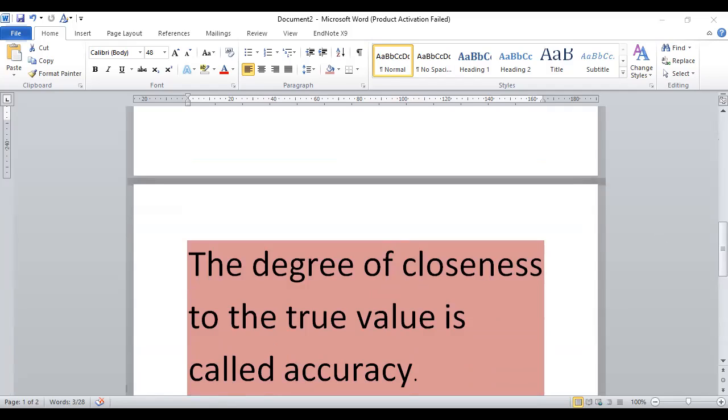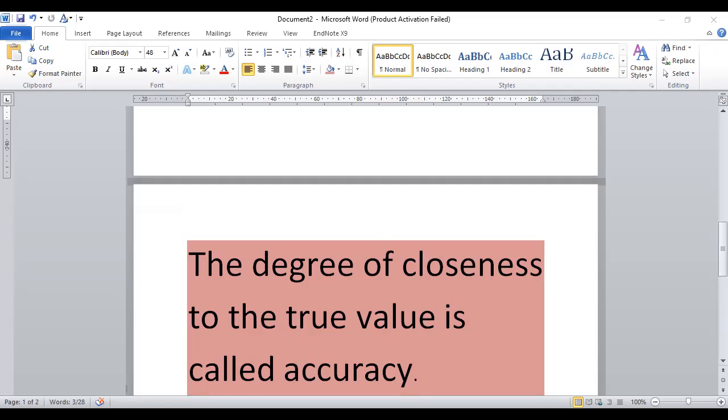Let's suppose I have observations of 10 people's height and I'm going to find the mean. The mean is the central value, a scalar quantity, and the observations that are close to the mean are quite accurate. The degree of closeness to the true value is called accuracy. This is the main difference between precision and accuracy.